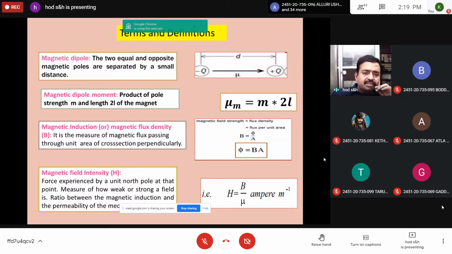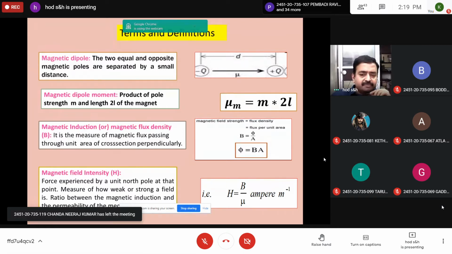And the third one is magnetic induction. The same is also known as magnetic flux density. So the number of magnetic lines, or magnetic flux, per unit area perpendicular to its propagation is called magnetic flux density. So the magnetic flux passing through a unit area of cross section perpendicularly is called magnetic induction or magnetic flux density. It is represented by capital B.